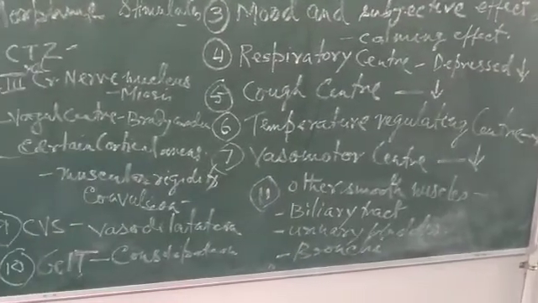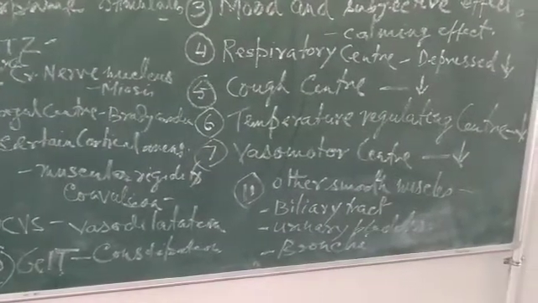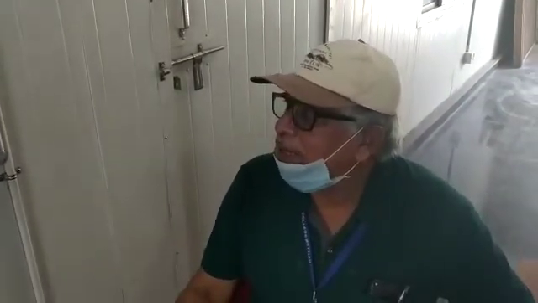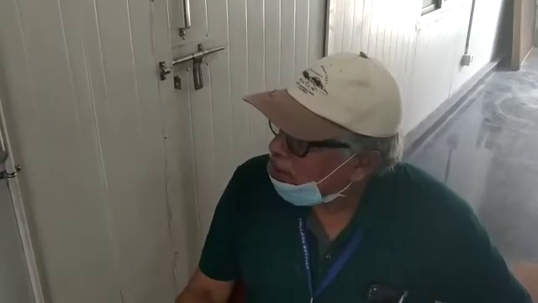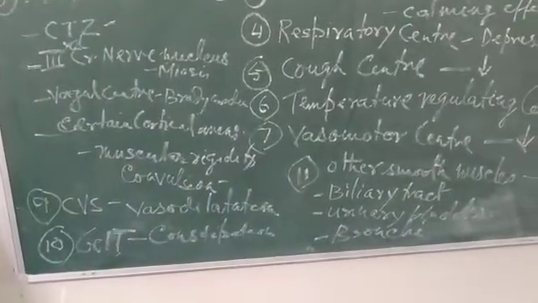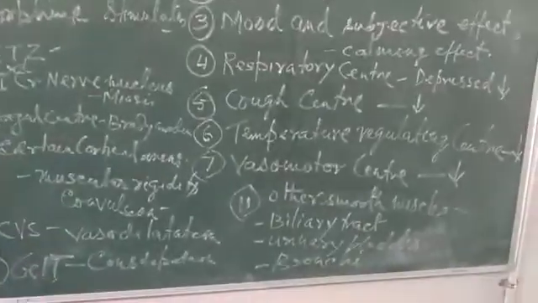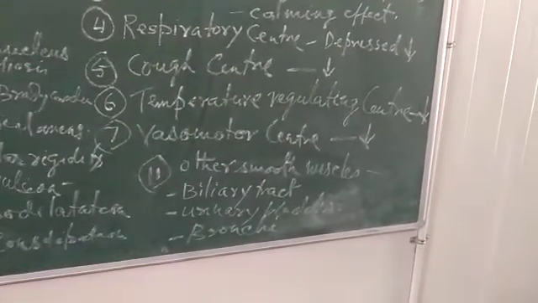Then the vasomotor center is also depressed. This results in lowering of BP, but the point to be noted is that BP is regulated by a number of mechanisms. So the isolated action on the vasomotor center causes lowering of BP, but the ultimate action will be different. We will discuss it later on.